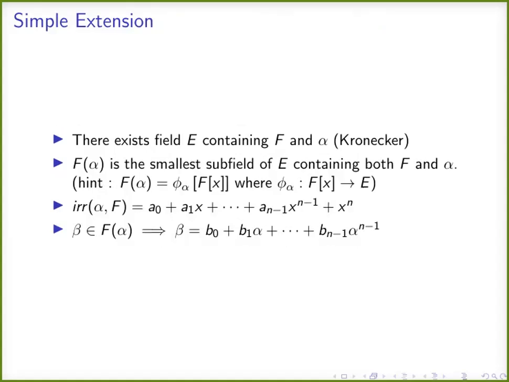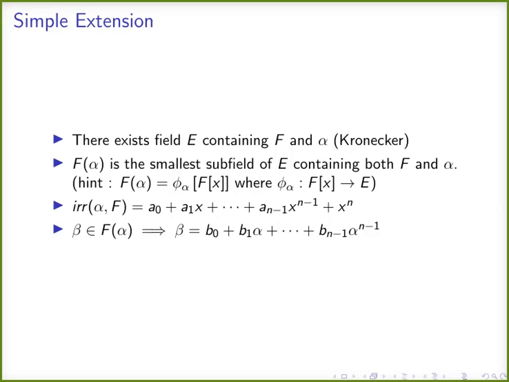And now we come to the concept of simple extension. Suppose we have a field F and an element alpha, we are not necessarily taking an algebraic number, from an extension E of F. We are taking a field F and an extension of F called E, and choosing an element alpha from this field E. Then capital F alpha is the smallest subfield of E containing both F and alpha.